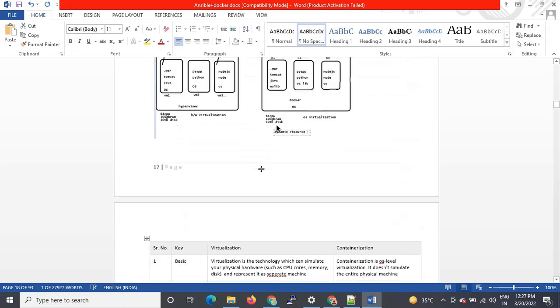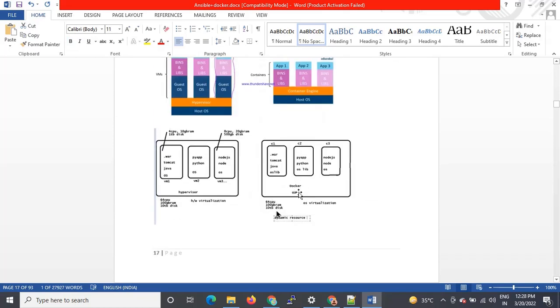So you can see, guys, for running the container application, what is required? We require Tomcat. What will we include in the package? We will include the OS library, Java, Tomcat, and then the war file. So once you package all of this, everything is there for running one application.